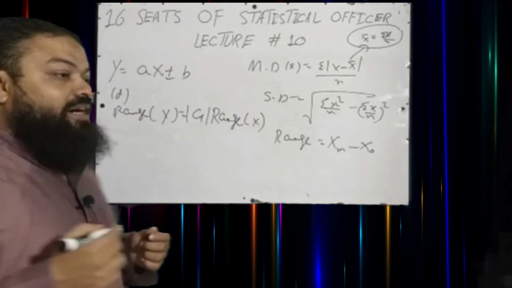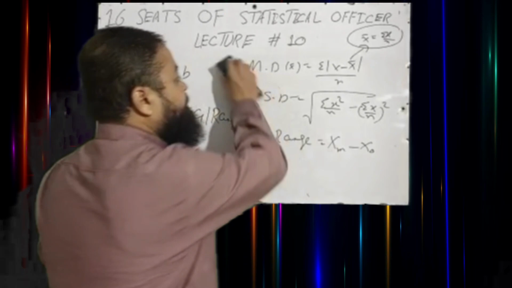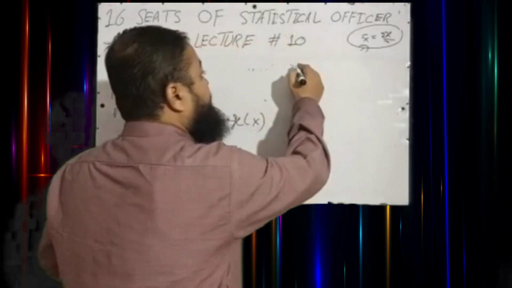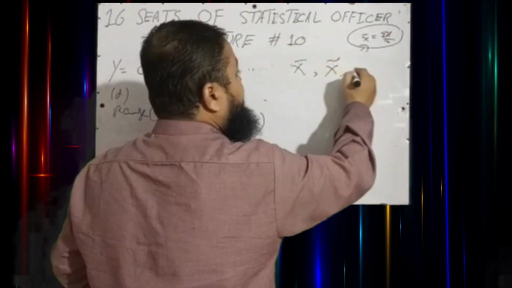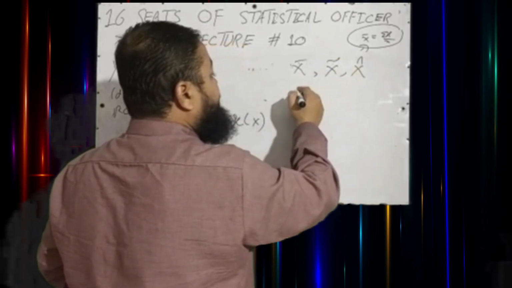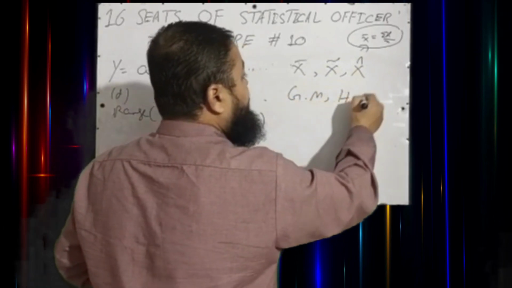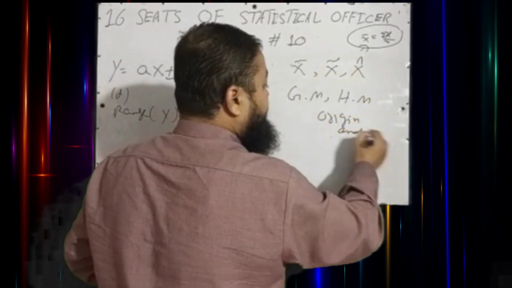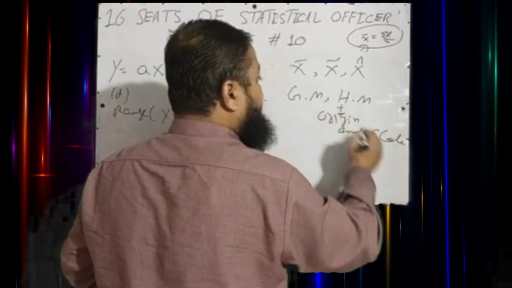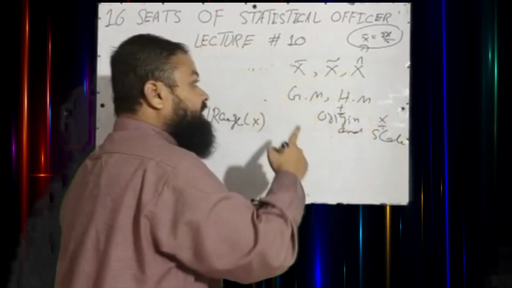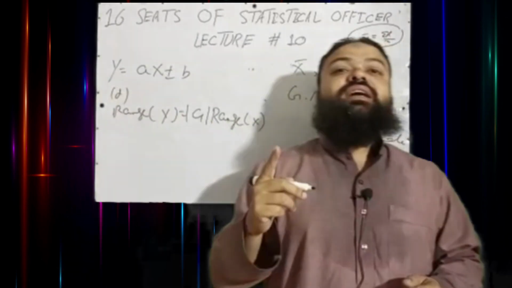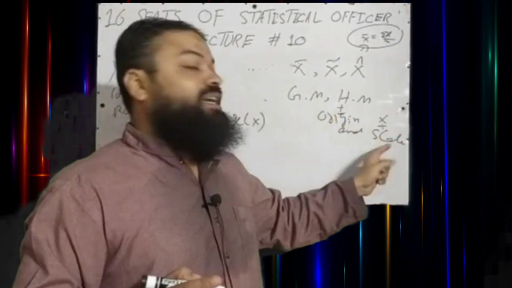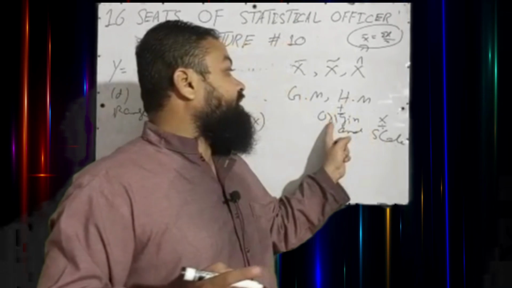Dear students, here I want to discuss a very important point with you. There are 5 measures of central tendency. We have discussed mean, median, mode, geometric mean and harmonic mean. They all depend on origin and scale. If you plus or minus, multiply or divide, then mean, median, mode, geometric mean and harmonic mean are changed. It means they depend on change of origin and change of scale. They are not independent of change of origin and change of scale.